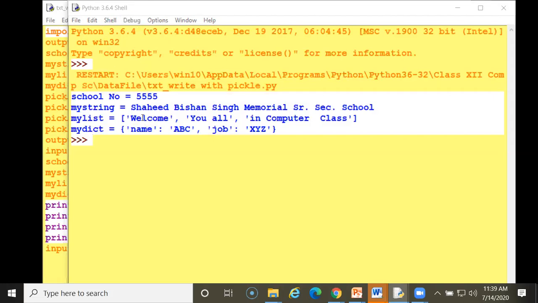Yeah, you can view here. This is the school number and this is both modes. So you can display it on your screen, in interactive mode itself. Here the school number will be displayed, and this is my string which holds the school name, and in the list I have held this value, welcome you all in a computer class. Now my dictionary, it has the name ABC XYZ. So you can also change the admission number, name, class. You can write a program as it is. You can store it in a data file.